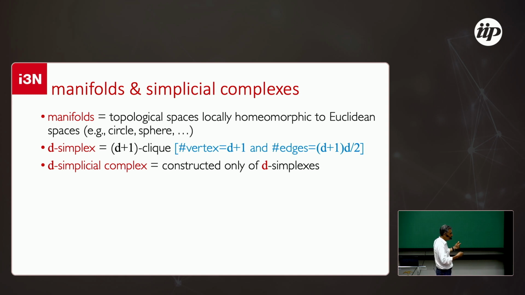So you have d plus 1 nodes, and you have d plus 1 times d divided by 2 edges. In the specific case of a d simplicial complex, it means that you build this simplicial complex based on these building blocks that are d simplexes.